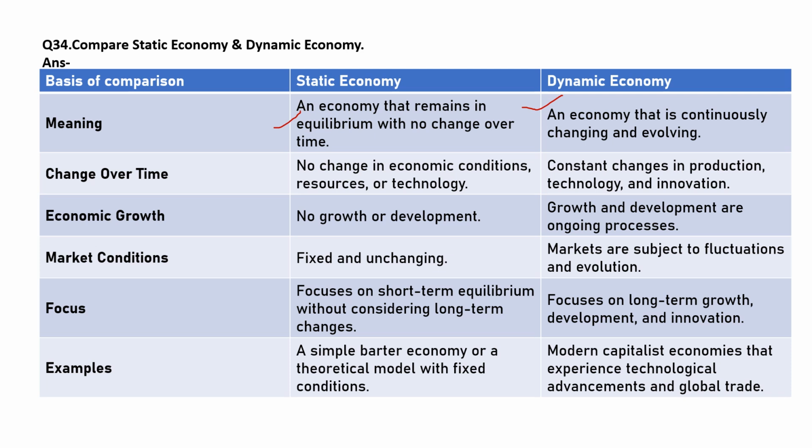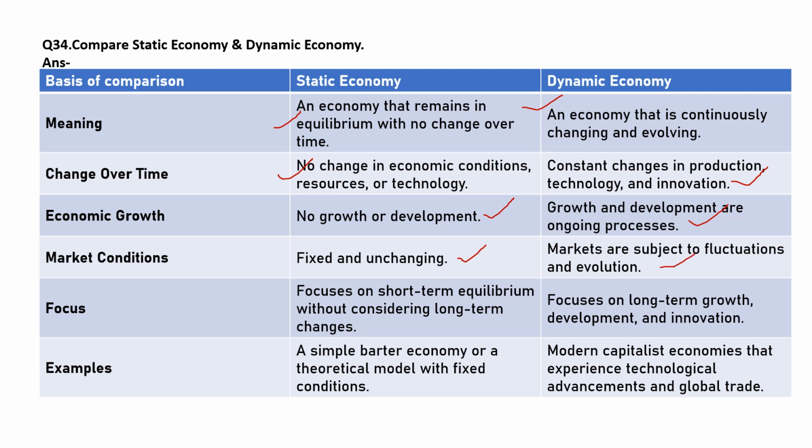Change over time. No change in economic conditions in the case of static economy, resources or technology. There is no change at all. In the case of dynamic economy, constant changes in production, technology and innovation. Economic growth. No growth or development in the case of static economy. Growth and development are an ongoing process in the case of dynamic economy. Market conditions. In the case of static economy, markets are fixed and unchanging. In the case of dynamic economy, markets are subject to fluctuations and evolution.